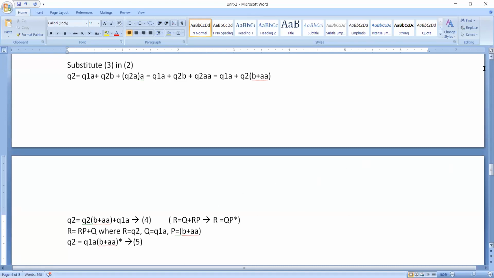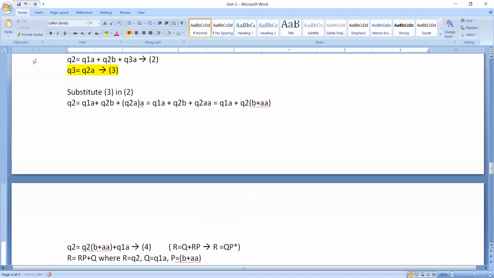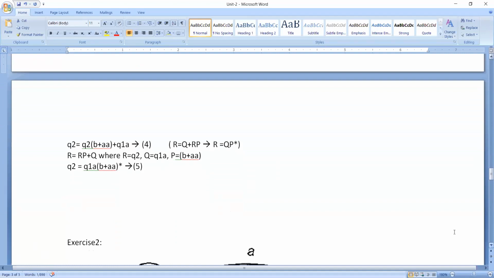Now you please observe over here. If I want to find out the answer for this Q3, first I need to know what is Q2. For getting this Q2, I did so many things. Again in Q2 also, I am getting Q1.